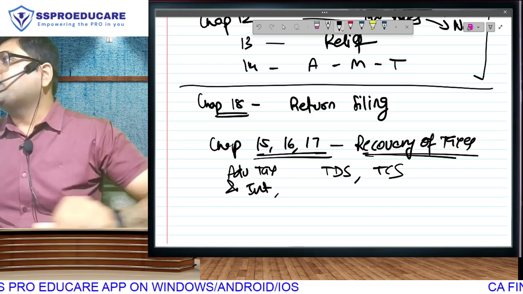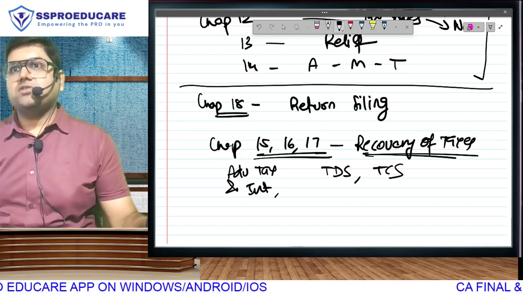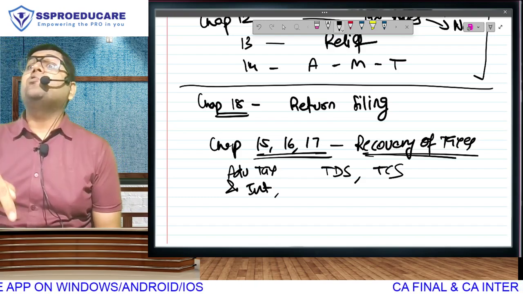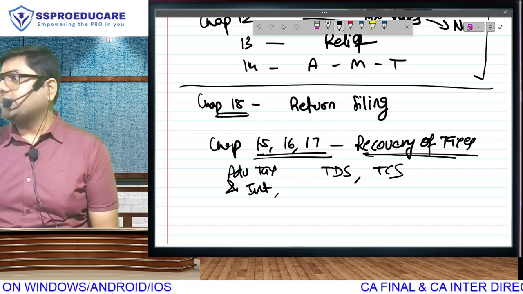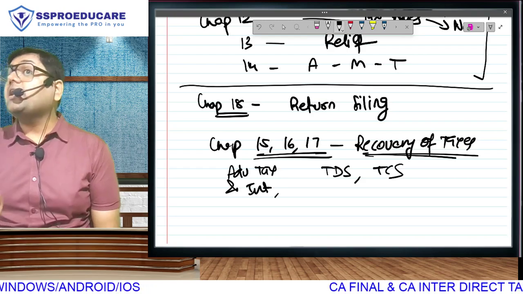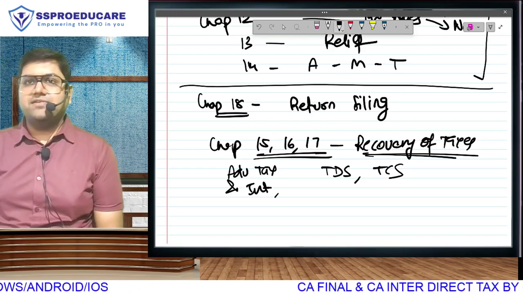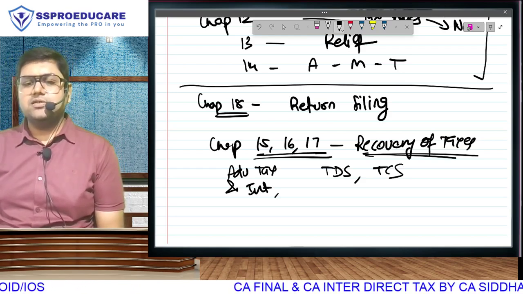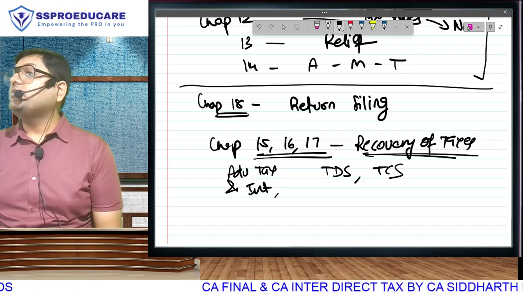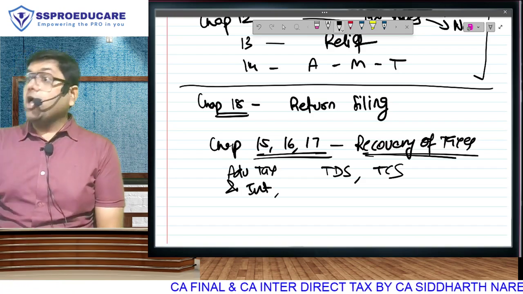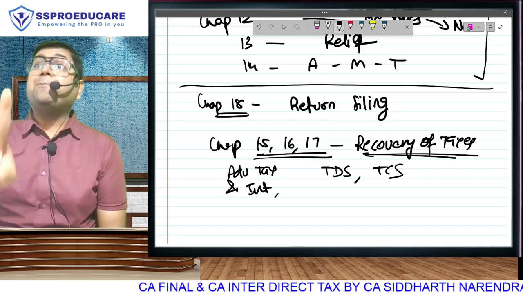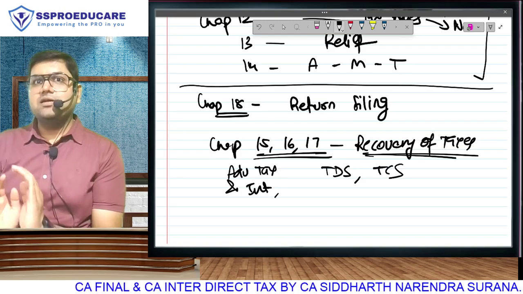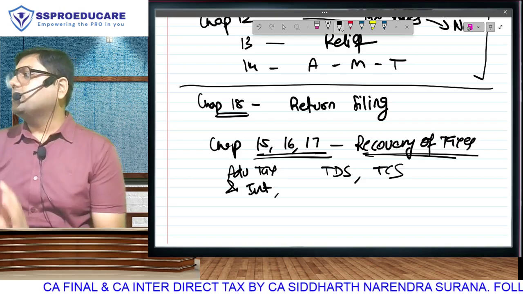And if you don't pay your taxes, how are we going to recover those taxes from you? We will take from you some taxes in advance, called advance tax. There will be people who are paying you and they will deduct some tax at source. And in case you violate these provisions, you don't pay your advance tax on time, you will be liable for some interest, some fees, etc. So for the tax that you have calculated, you have to do two things: one, communicate, that is return filing, and two, pay. If you don't pay, we will recover. For that, we have 3 chapters. So these 4 chapters are related to collection and recovery of taxes.